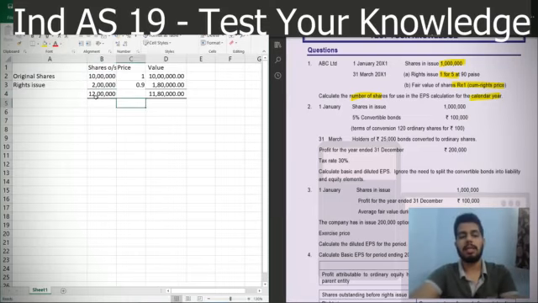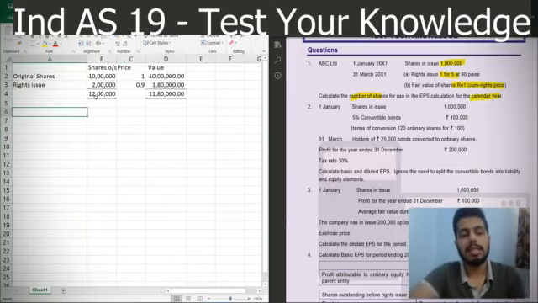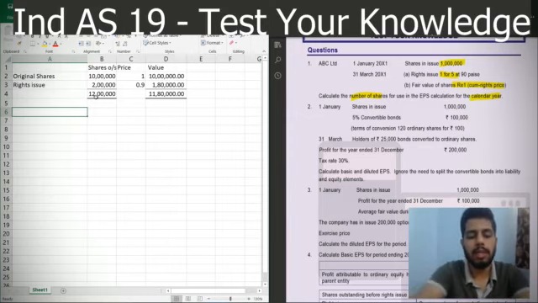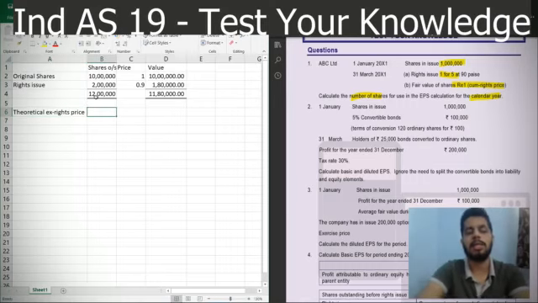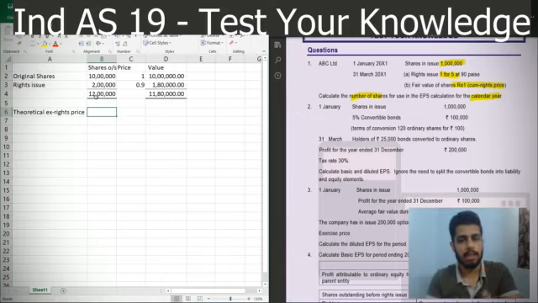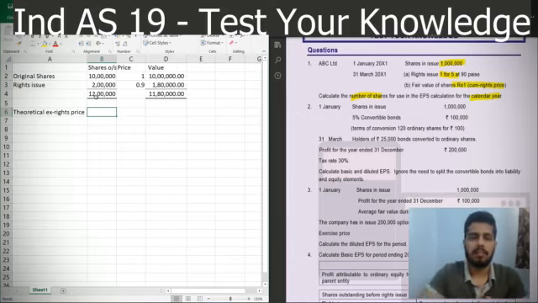So 11,80,000 is the value for 12 lakh shares. See the contrast here, and the reason is that the value is for both the original shares which were cum rights as well as for the rights issue. So what we need to calculate here is known as the theoretical ex rights price. The meaning of this term is the value of the shares excluding the effect of the rights shares. That means once the rights shares have been issued, what will be the value of the shares ex rights. So it is known as theoretical ex rights price.